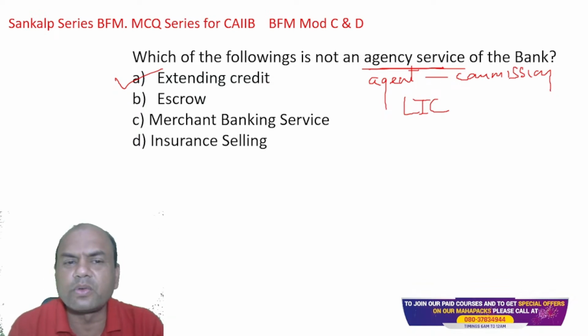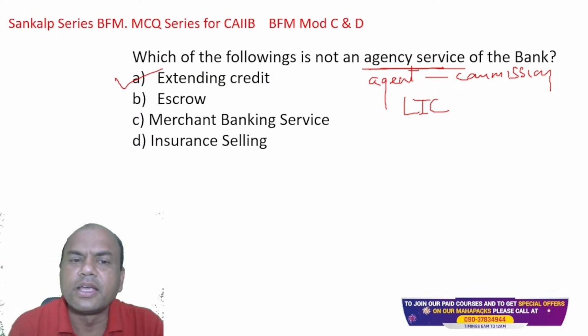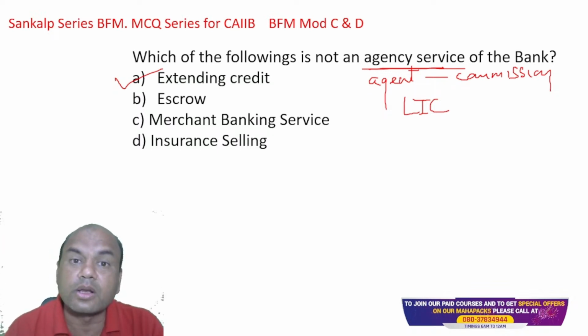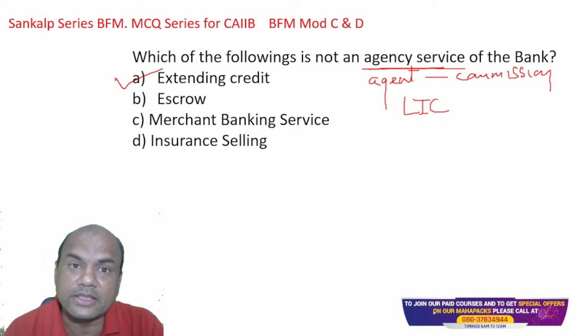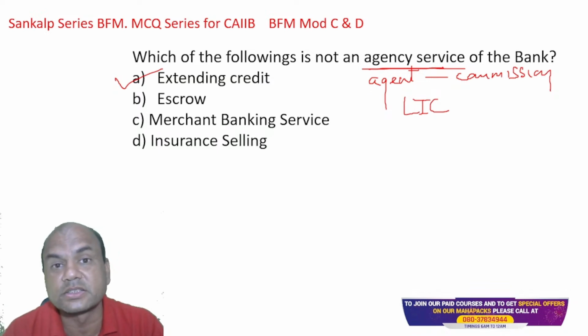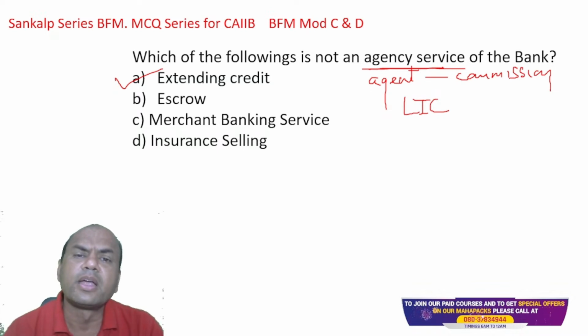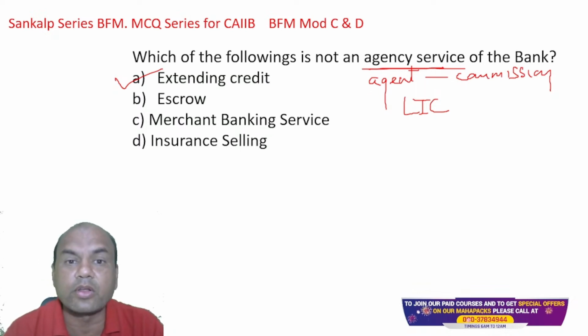Escrow will take a lot of time, otherwise I would have explained it to you. I'll just give you a one-liner. Escrow is a temporary account. When two parties don't trust each other and they have some funds or something in common. This is generally done in road contracts by large companies, or even between buyers and sellers in different countries. If they don't want LCs, because they don't want the cost of LCs, they use this escrow account. The funds are kept in the bank account, right? And it can be withdrawn by the signatures of both.